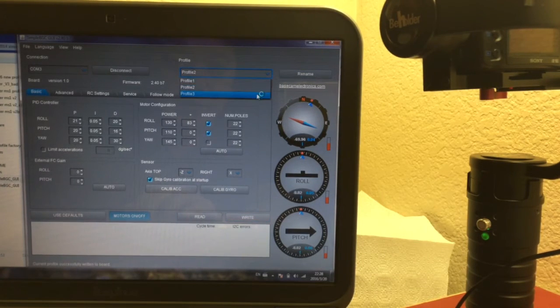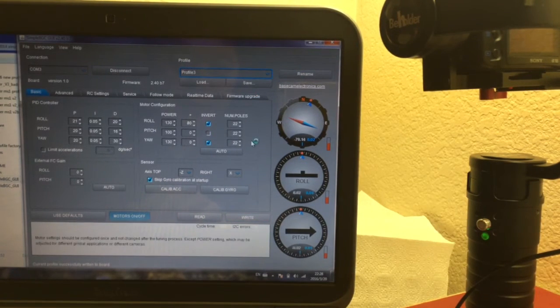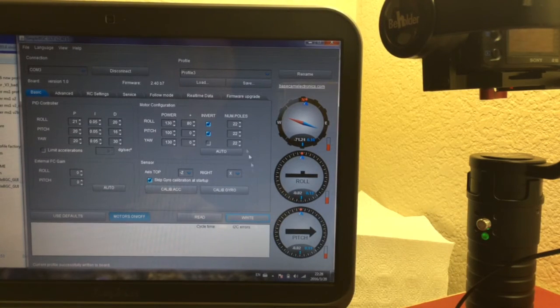Okay, let's go to profile 3. You can see it's still inverting the yaw model. So we untick this one and tick this, the same as profile 1. Then we write. Okay, all the information is written into the gimbal.